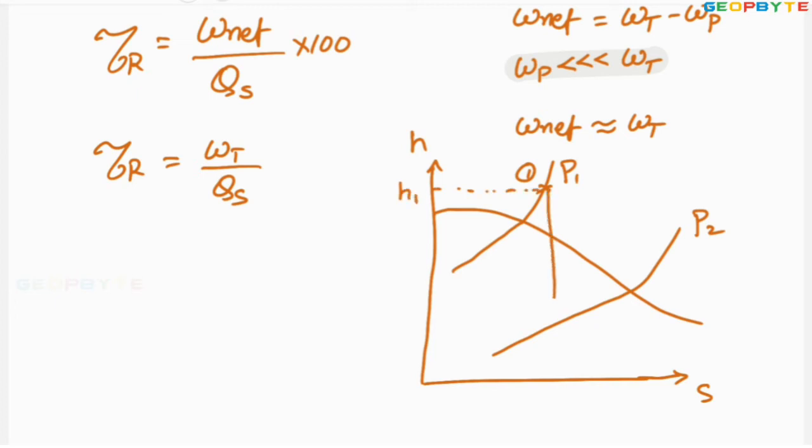The steam is theoretically expanding reversible adiabatically to a pressure P2 where the enthalpy is H2. Dear friends, remember, ideally work given by the turbine equal to H1 minus H2. Since the turbine work equal to H1 minus H2, that is the enthalpy drop in the steam while it is expanding in the turbine blades. That enthalpy drop in the turbine divided by heat supplied is giving the Rankine efficiency.